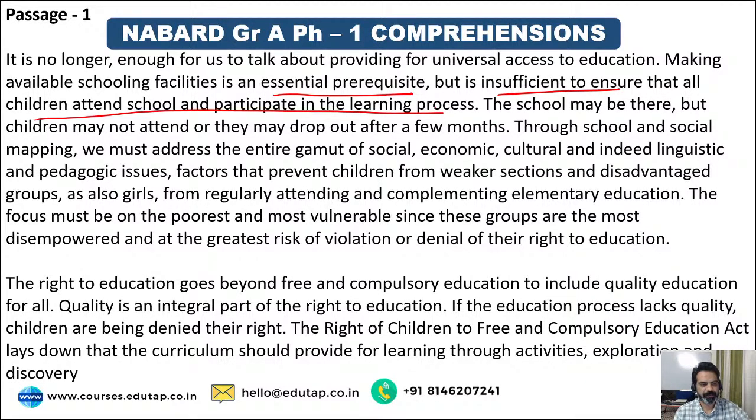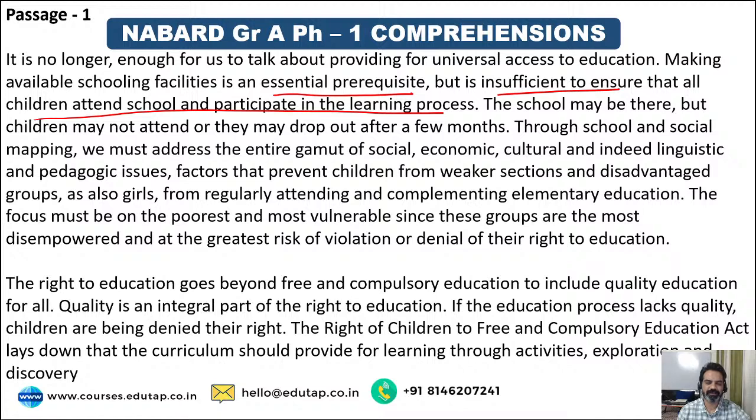The school may be there, but children may not attend or they may drop out after a few months. Through school and social mapping, we must address the entire gamut of social, economic, and cultural, and indeed linguistic and pedagogic issues. Factors that prevent children from weaker sections and disadvantaged groups, as also girls, from regularly attending and completing elementary education. The focus must be on the poorest and most vulnerable, since these groups are the most disempowered and at the greatest risk of violation or denial of the right to education.